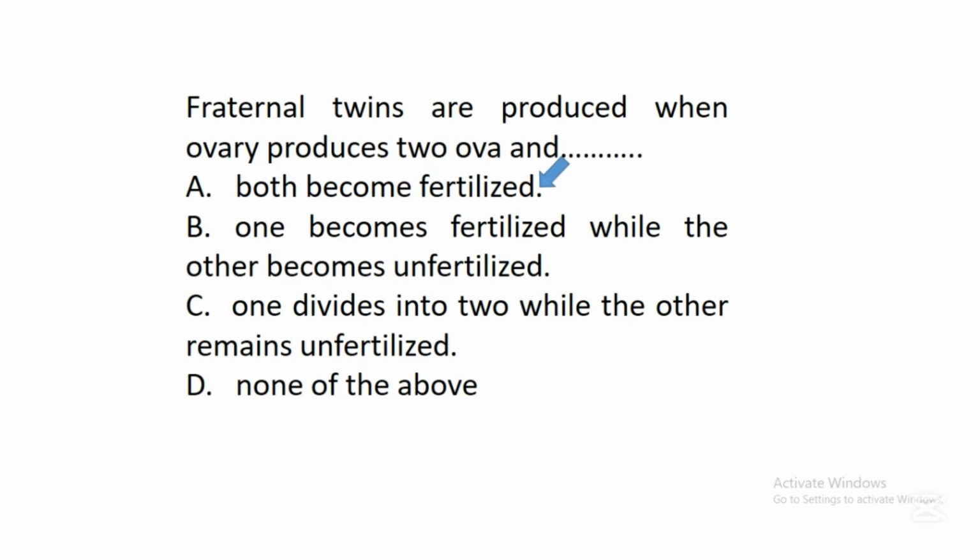Both become fertilized. Fraternal twins means non-identical twins. Well, studies have shown that in humans, non-identical twins are produced when a woman releases two eggs from her ovary, and when these eggs are released, these two eggs will be fertilized by different sperm cells. So after successful fertilization of these two eggs, it will now lead to formation of fraternal or non-identical twins.